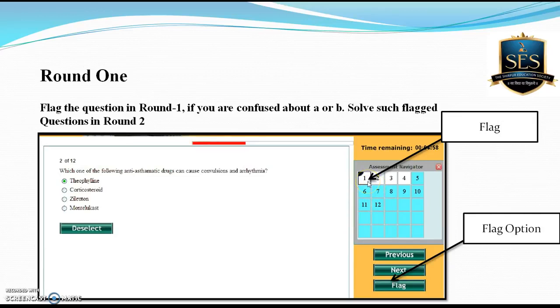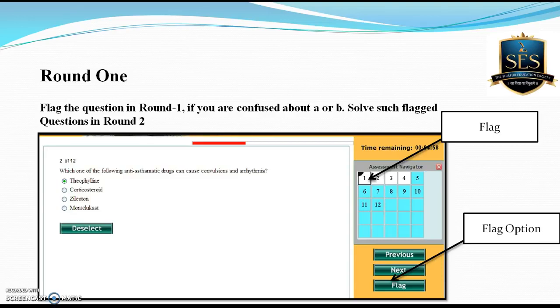For example, if I'm confused about question number 1, that means whether the answer is A or B, what I will do in round 1 is use the flag option. Such a flag option is also available over there. So when you're confused about any question, just put a flag. A black color flag will appear on that question. So this flag indicates that you have to solve such a question in round 2.